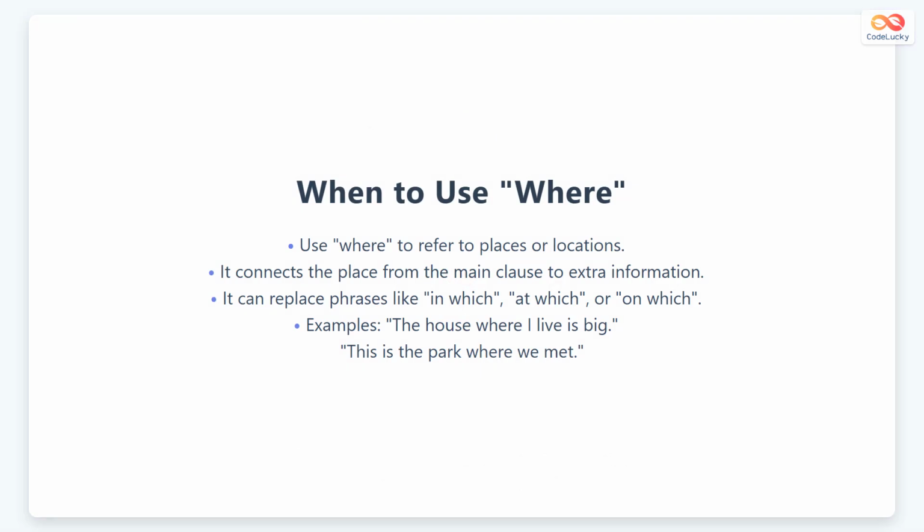Use where when talking about places or locations. It connects the place from the main sentence to extra details. Where replaces phrases like in which, at which, or on which. For example, the house where I live or the park where we met.